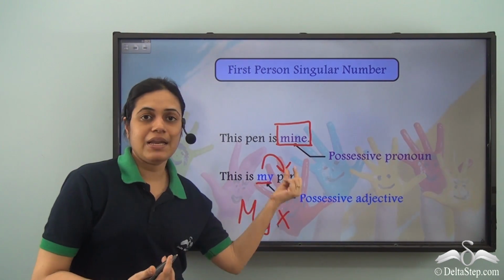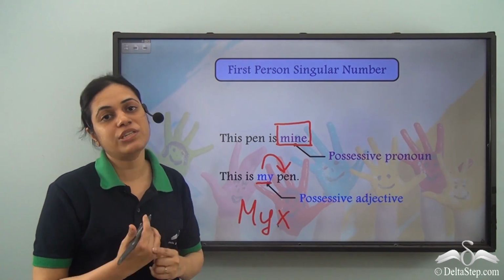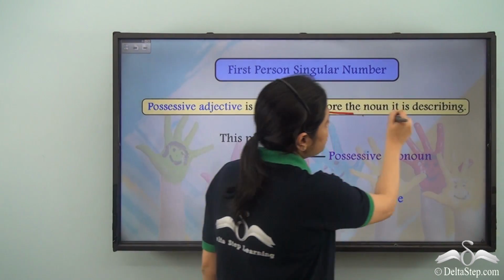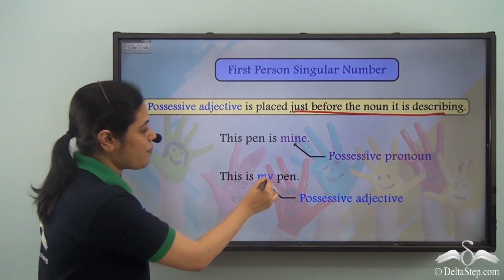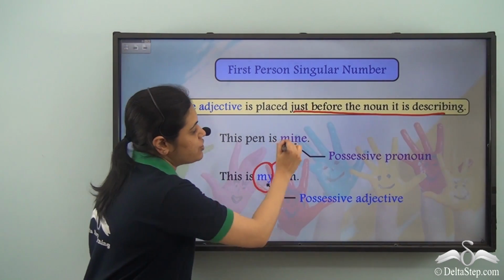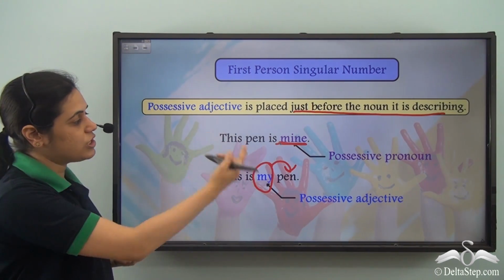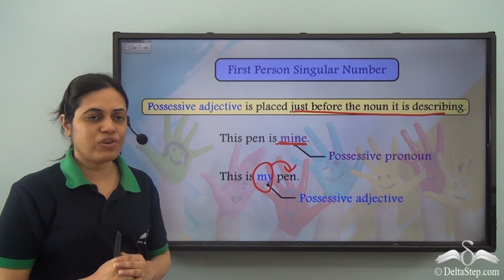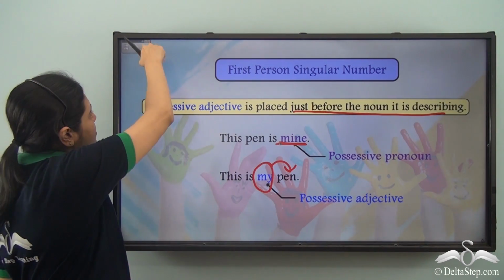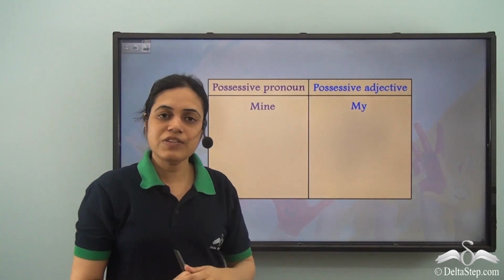So my pen, the possessive adjective has to come before the noun it is describing. So possessive adjective is placed just before the noun it is describing. So my is placed before the word pen. But as you can see, mine does not have any noun after it. So this is how you can differentiate between possessive pronoun and possessive adjective. So let us look at the other possessive pronouns. So possessive pronoun is mine. Possessive adjective is my.